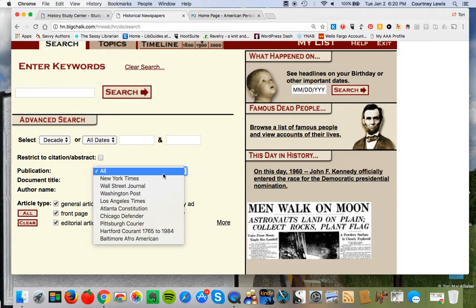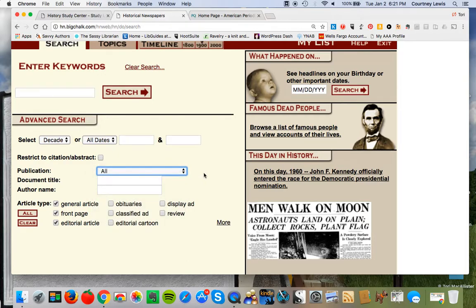Notice though that it also has the Chicago Defender and the Pittsburgh Courier, as well as the Baltimore Afro-American. These are historically Black newspapers that came into being usually in the late 19th century and often went through to the 1920s, 1930s for the most part. So, in terms of our time period, they also can give an incredibly valuable and very different perspective from traditionally white newspaper coverage on various incidences. Obviously, those relating to issues of race, but just in general, that can be a really interesting thing to take a look at.